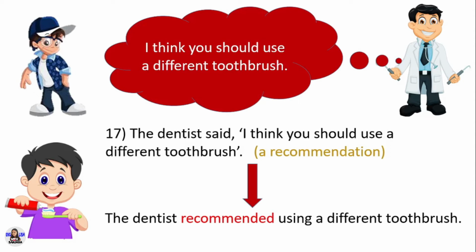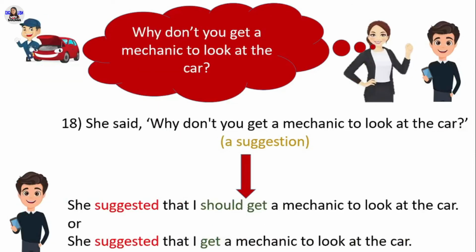In direct speech, this is a recommendation, so you can use recommended as the reporting verb. Remember, after the reporting verb recommended, you can use a gerund. In reported speech, the dentist recommended using a different toothbrush. "Why don't you get a mechanic to look at the car?" She said, "Why don't you get a mechanic to look at the car?"